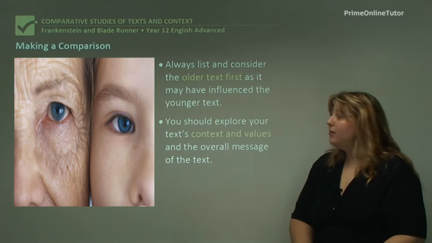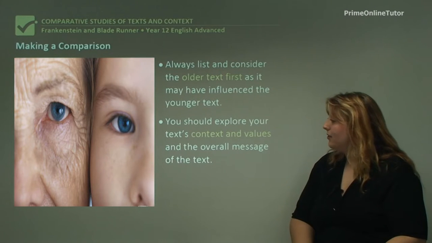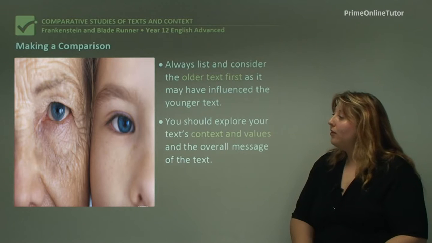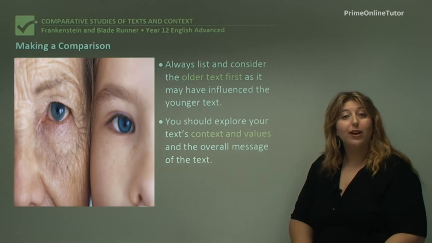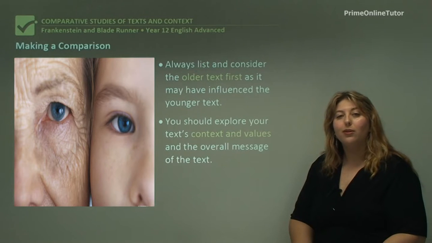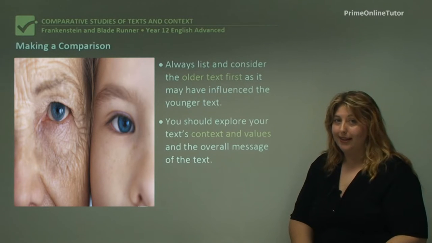So when you look at the text, you should be thinking about your text context and values and the overall message of each text. And as I go through talking about contextual values today, you might want to take note of any text that I mention, direct references or indirect references, because you may find yourself wanting to quote those as historical facts later in your essays.